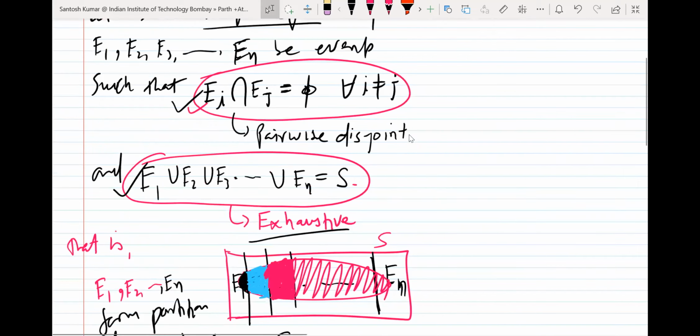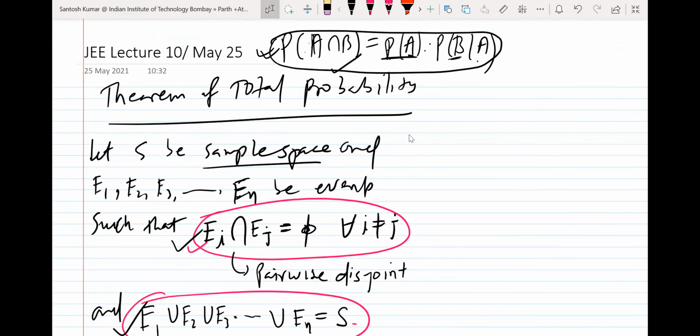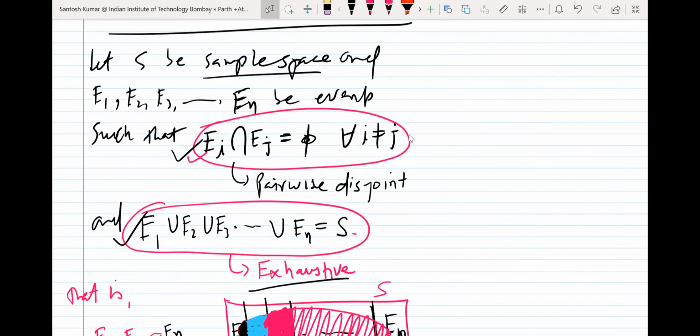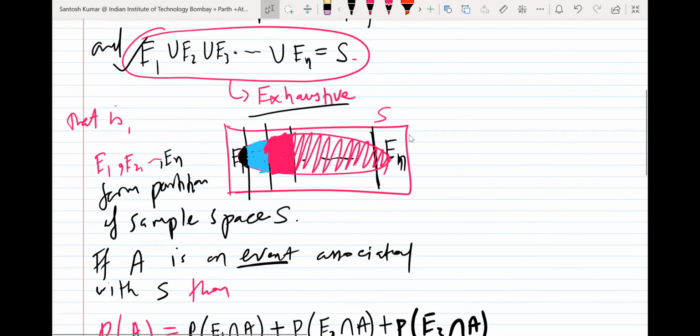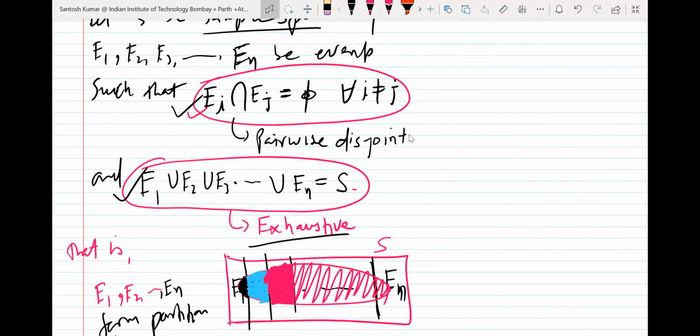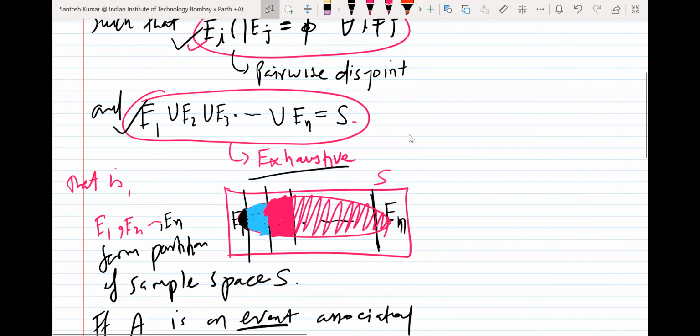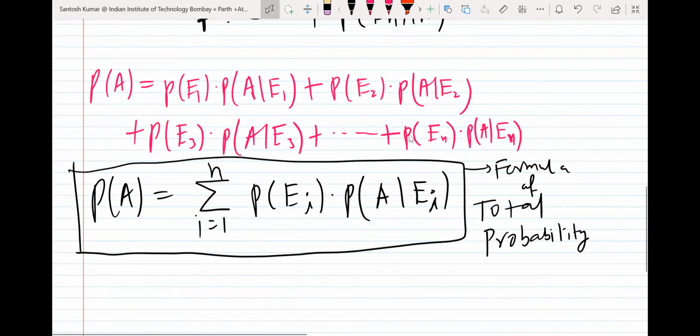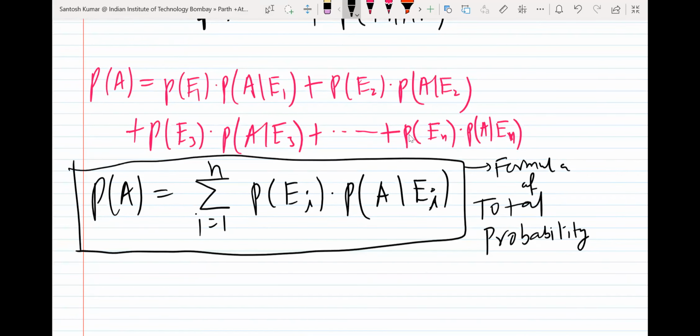So how I derived, I just proved how it came. Okay, so there is sample space S, and E1, E2, En are events, and they are forming partitions. So partition means they are pairwise disjoint, and union is sample space. So in that case, what is the probability of A? A is any other event. So finally we get probability of Ei into probability of A given Ei, i from 1 to n. Okay, so you just note down this formula because this formula is important. So I will write few questions based on it.